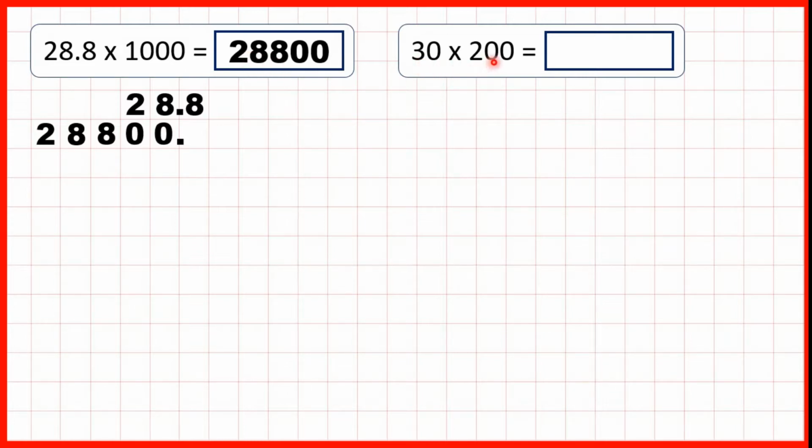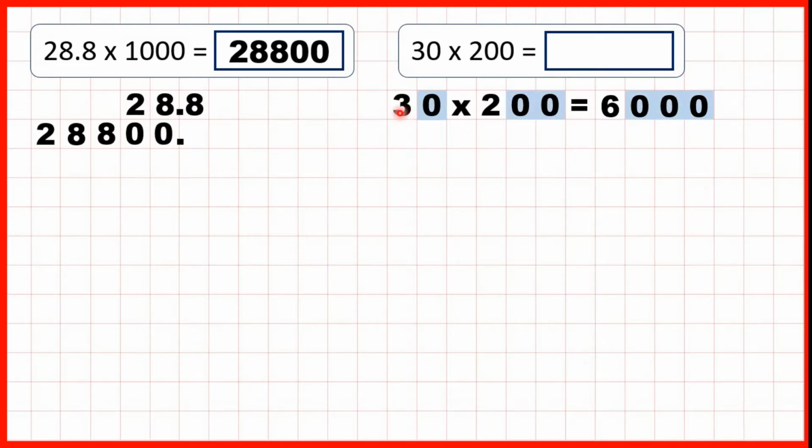Now 30 times 200. Our answer is 6,000. And that's because 3 times 2 is 6. But then when we're multiplying multiples of 10 or 100, we just count up the zeros.